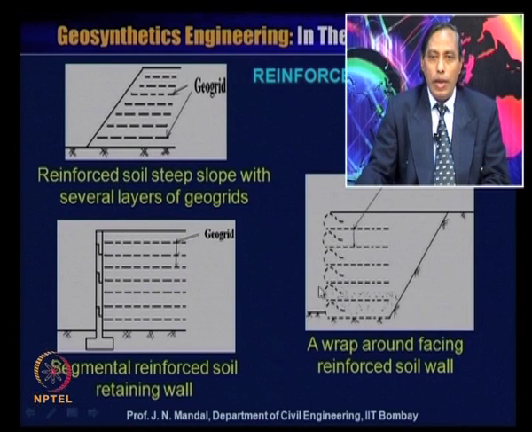Even then, woven and non-woven geotextile material also acts as a reinforcement. This is the wrap around facing reinforced soil wall. You can wrap it like this. I have shown you earlier like this. So you can construct a wrap around facing reinforced soil wall. So a reinforced soil wall may be made of woven or non-woven geotextile material or the geogrid material, where the geosynthetics, whether it is a geogrid or woven or non-woven geotextile material, will also act as a reinforcement.